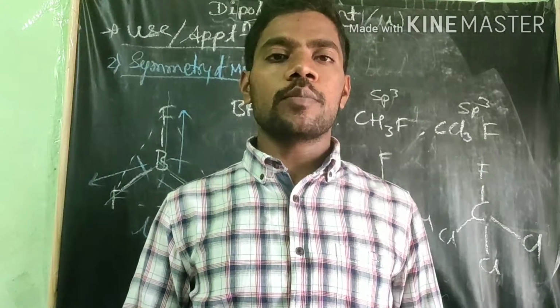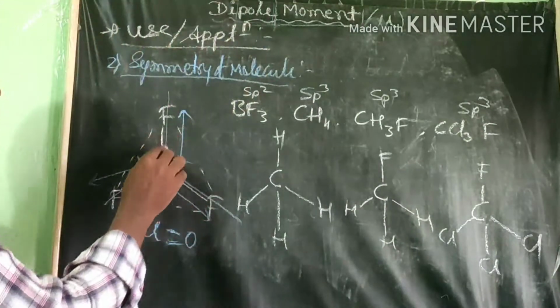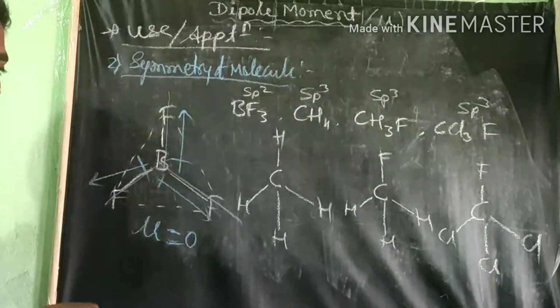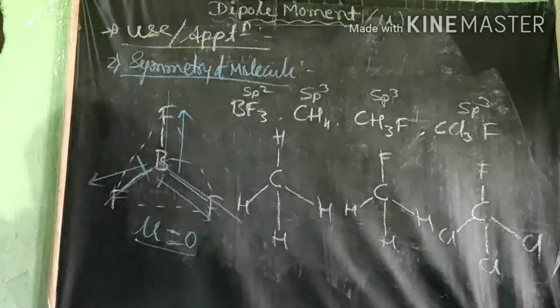Therefore, that dipole moment will be 0. For that type of molecule the dipole moment will be 0. For example, in this molecule, boron is central with fluorine in 3 directions. They are equally pulling towards 3 directions. Therefore, the dipole moment will be 0.